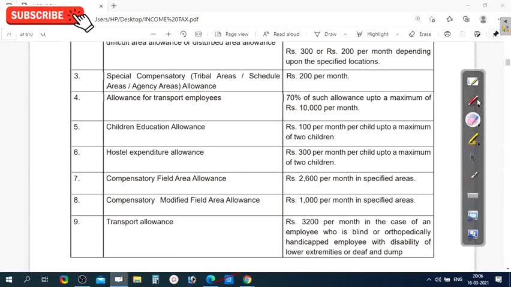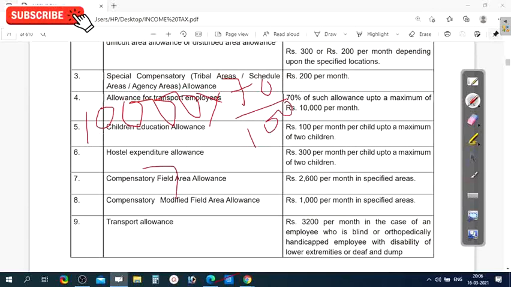Or for example, you have received 10,000 as this transport allowance. What is 70% of this allowance? 70% is 1 seven, or 7,000. 7,000 is allowed.